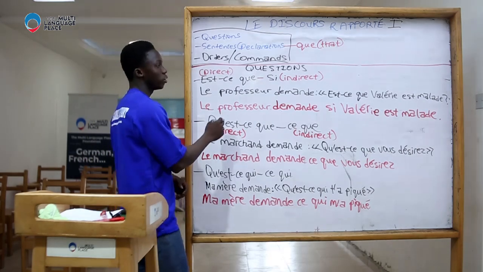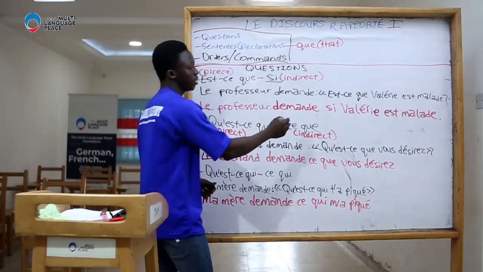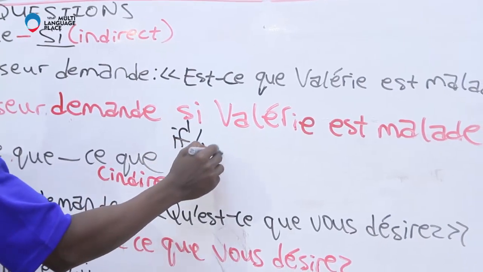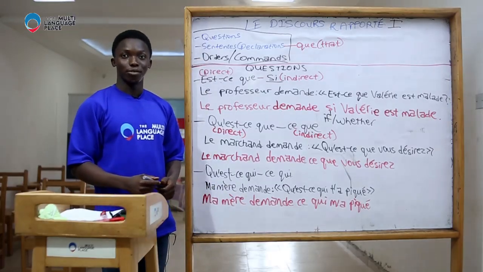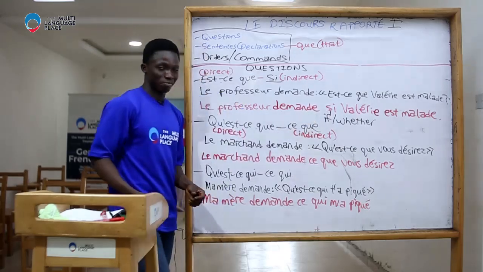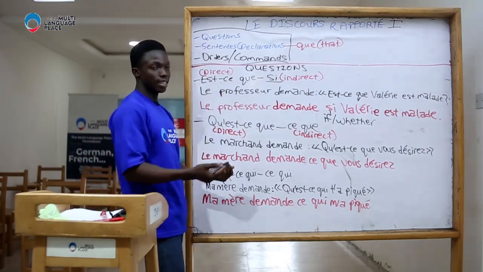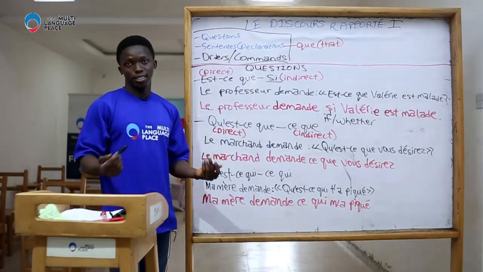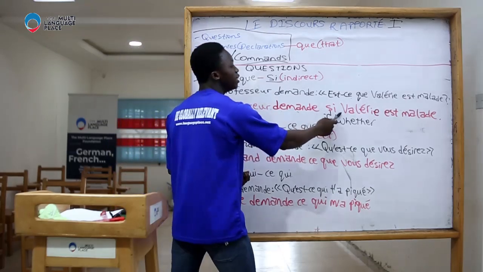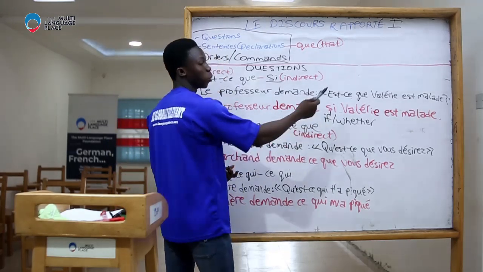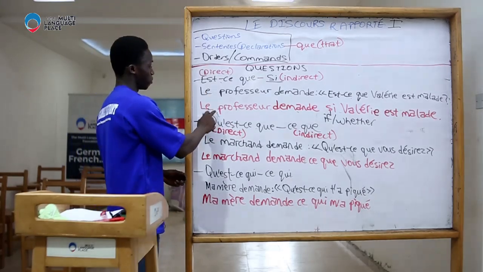In short, whenever you want to report a question with est-ce que, you use the word si. Si here means if or whether. Whenever you want to report yes or no questions in French, you use si. So in English, the lecturer asks, is Valérie sick? And also report it: the lecturer is asking if Valérie is sick, or the lecturer is asking whether Valérie is sick. Reported speech in French.